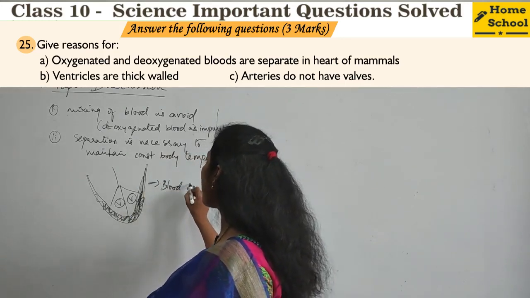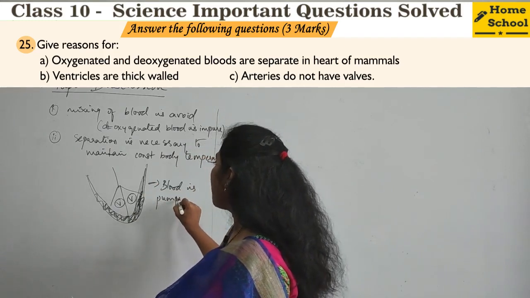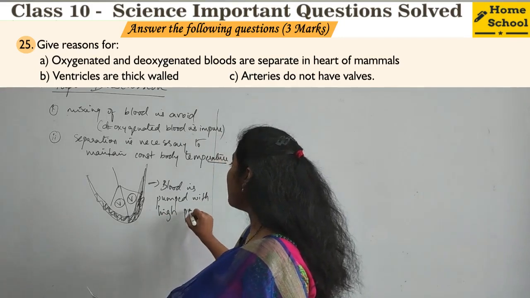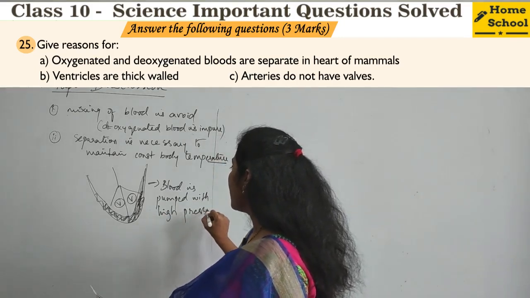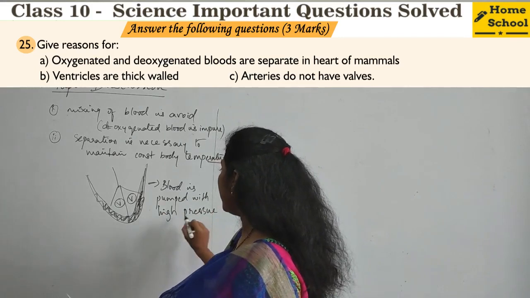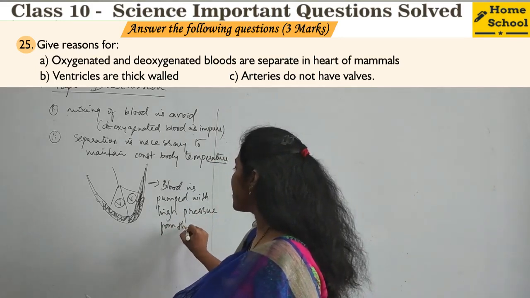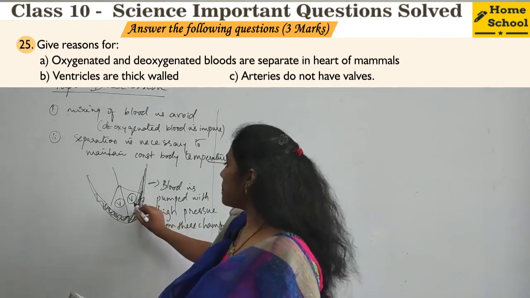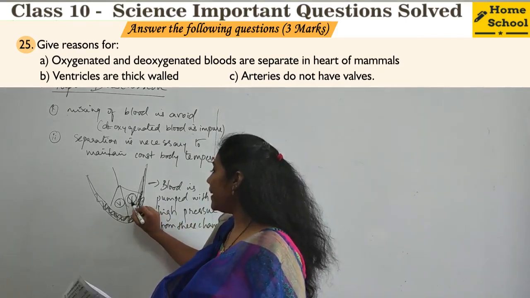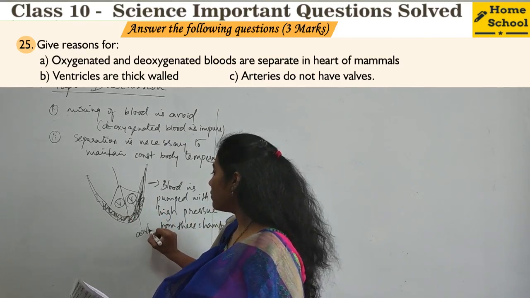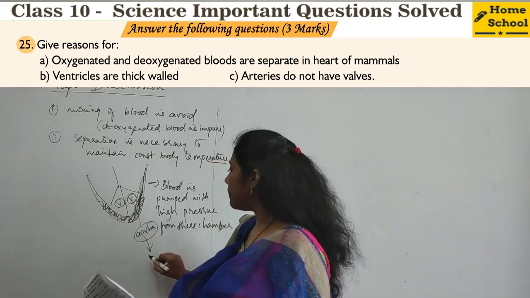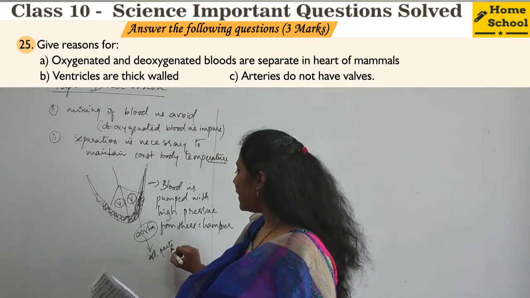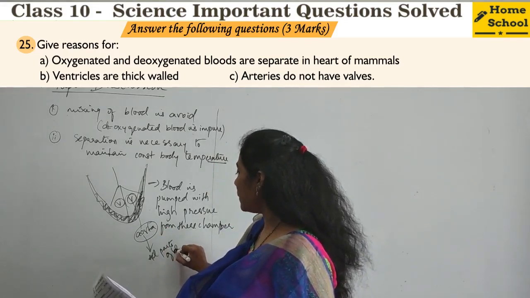Blood is pumped with high pressure from these chambers. From this particular ventricle, the blood will go to the aorta. From the aorta, the blood will move to all parts of the body, and it will be done with great pressure.